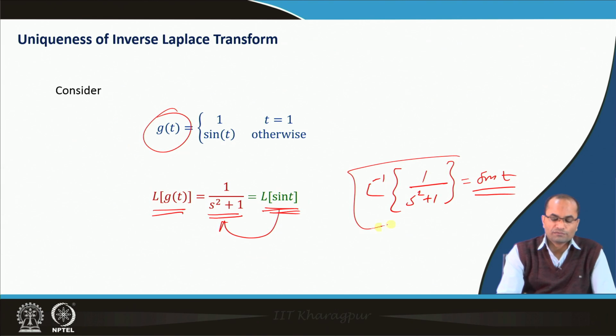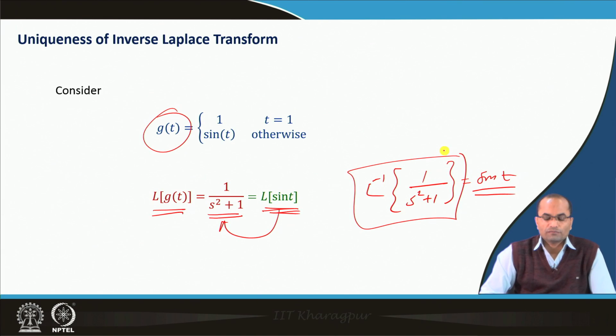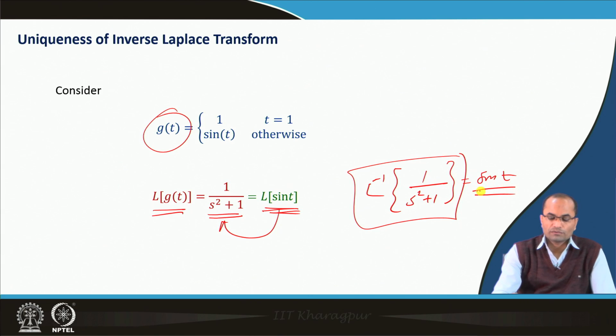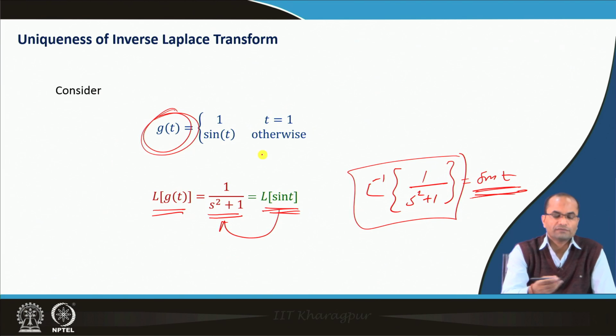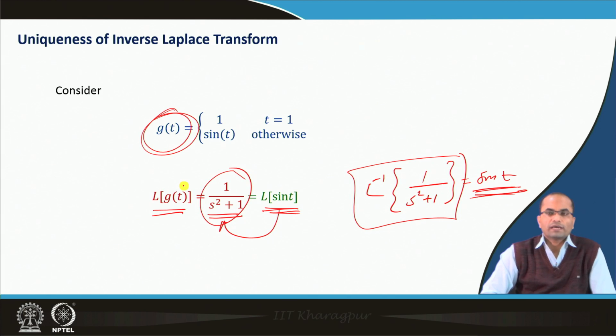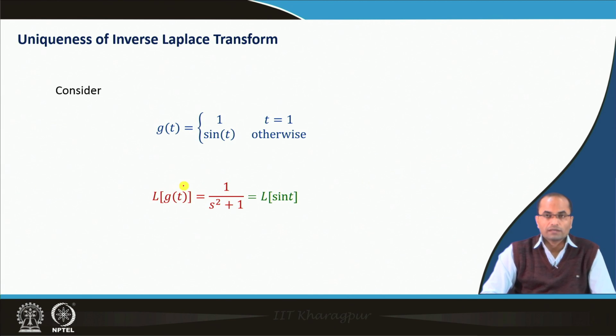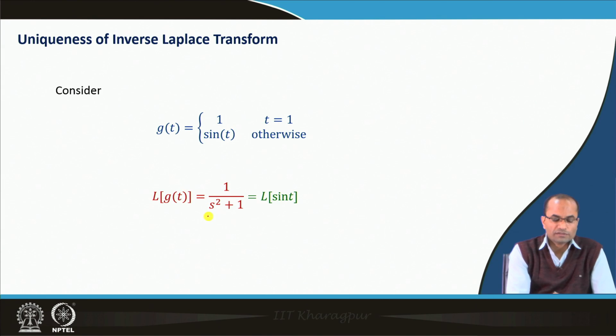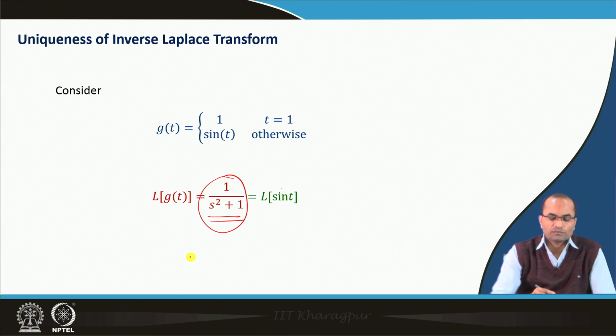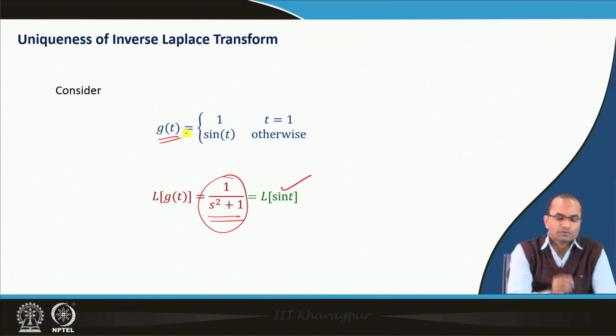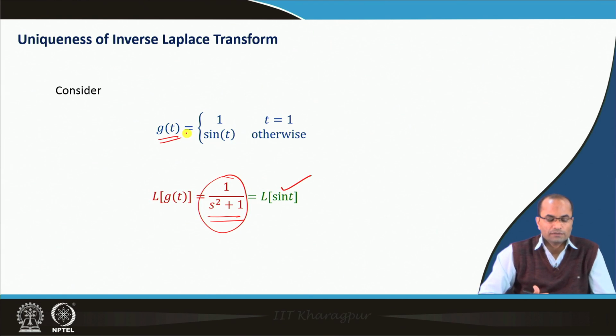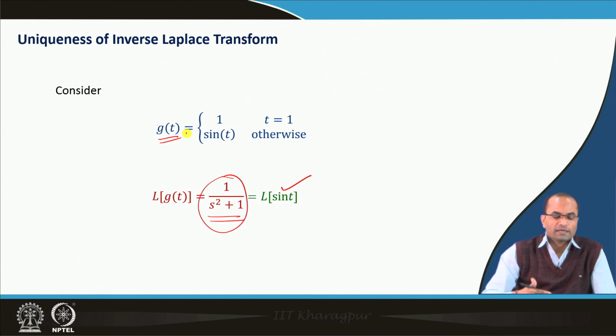So, for the inverse Laplace of 1 over 1 plus s square, whether we should say it is sin t or g t, or we can define several other functions whose Laplace transform will be 1 over s square plus 1. In that sense the inverse Laplace is not unique, because we have the Laplace inverse of 1 over s square plus 1 as sin t, and also as g t.